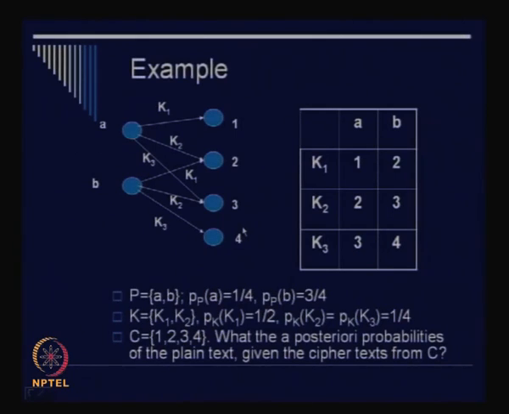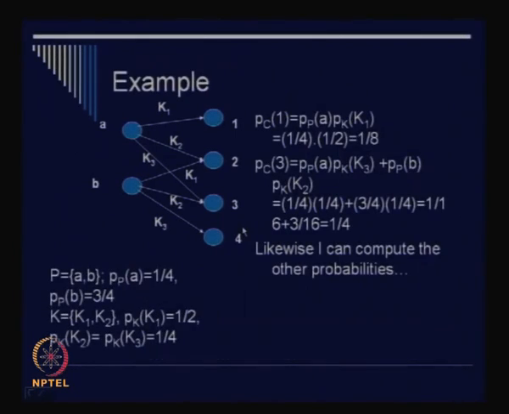Is this clear? So I will keep this figure and I will try to compute the value of the a posteriori probability as follows, okay. So first of all, let us try to understand what is the probability that 1 occurs as the ciphertext. So what is that probability?